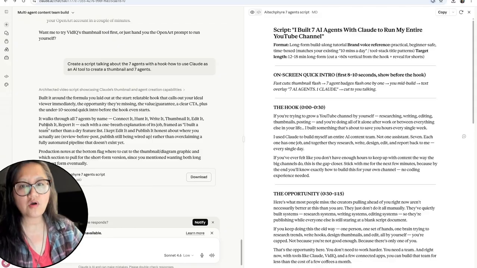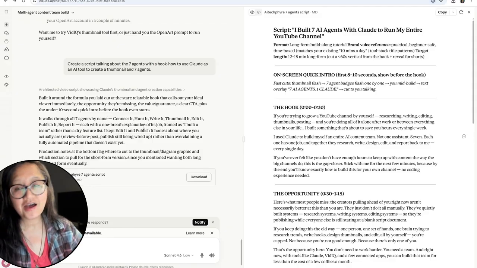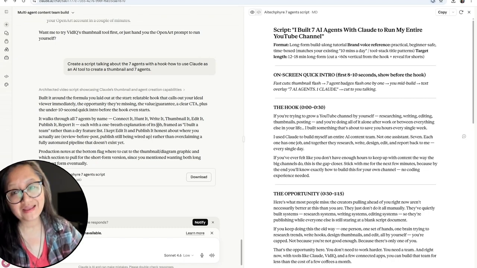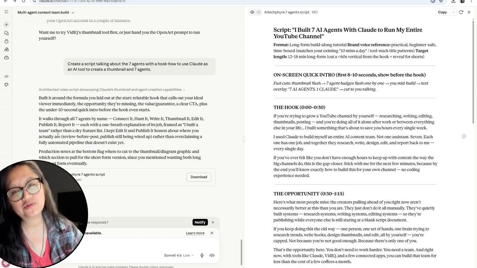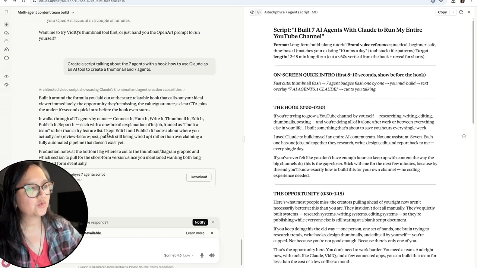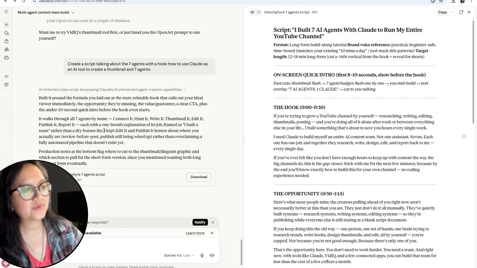It walks through all 7 agents by name: connect it, hunt it, write it, thumbnail it, edit it, publish it, report it, each with a one-breath explanation of its job, framed as I built a team rather than a dry feature list.